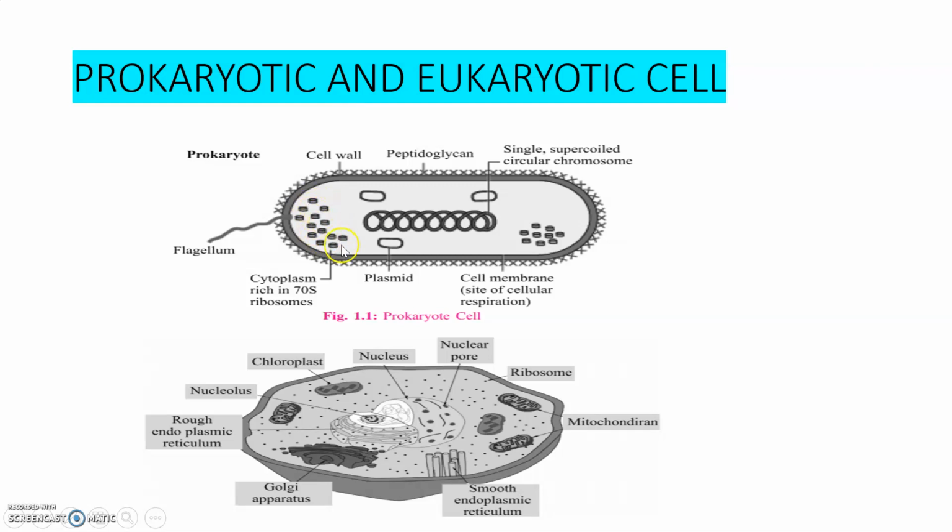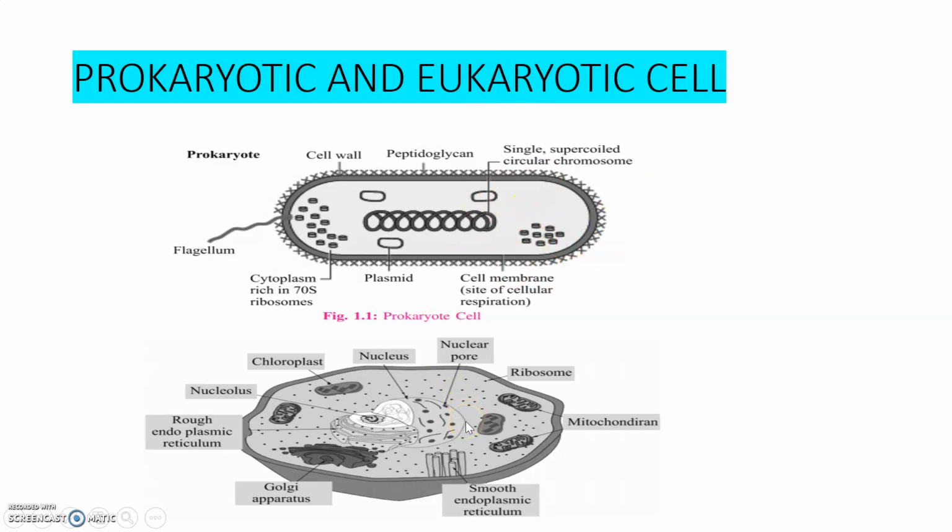These are the ribosomes which are 70S. And this portion is called what? Cell membrane. And it is the main site for cellular respiration. So that's all about prokaryotic cell.